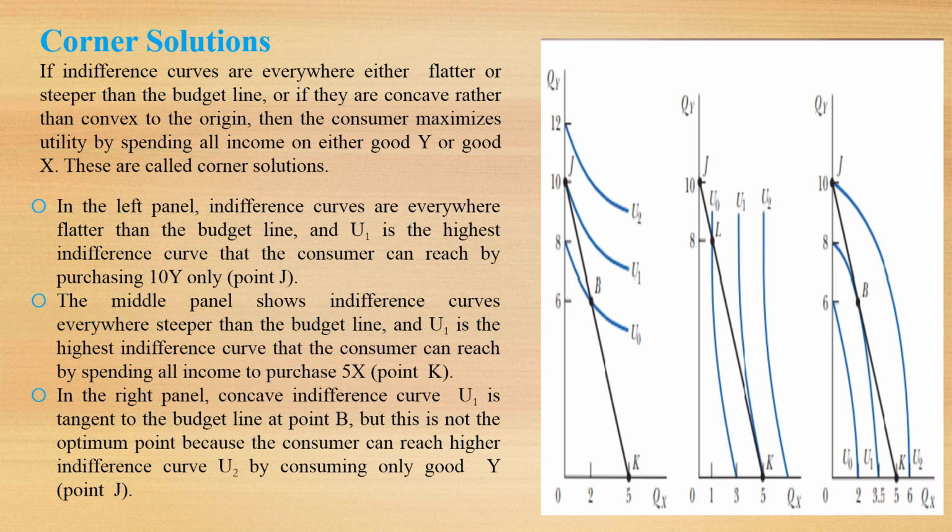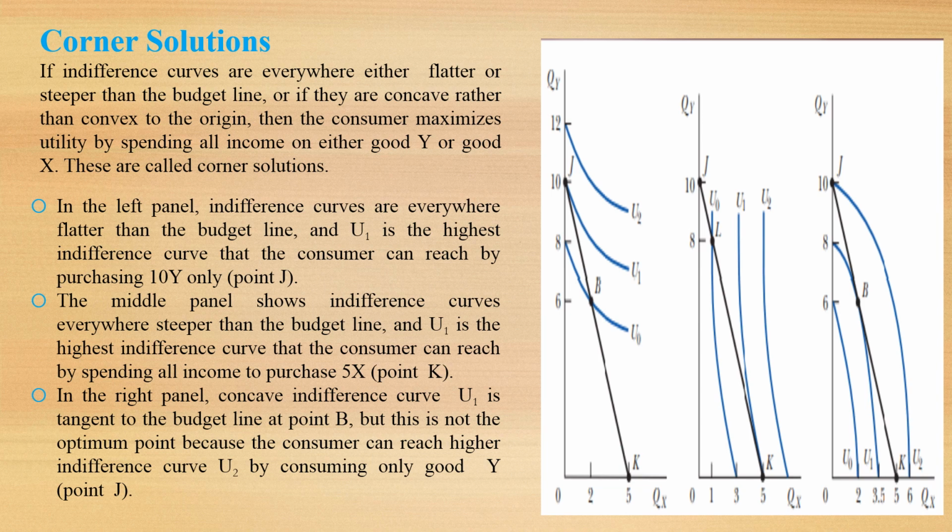What is corner solution? If indifference curves are everywhere either flatter or steeper than the budget line, or if they are concave rather than convex to the origin, then the consumer maximizes utility by spending all income on either good Y or good X. It is called a corner solution. In the left panel, indifference curves are flatter than the budget line, and U1 is the indifference curve that the consumer can reach by purchasing 10 units of good Y. It is point J.